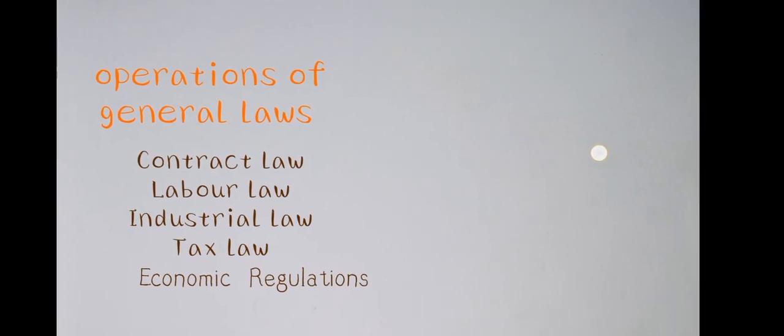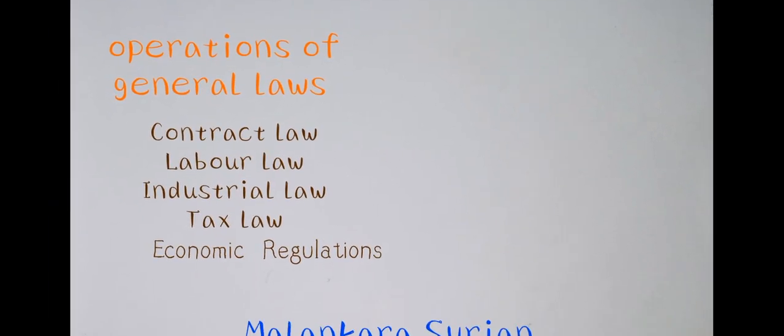There are some general laws which relate to educational institutions, for example contract law, labor law, industrial law, tax law, and economic regulations. The state can involve itself in these provisions, but the educational institutions are free to administer themselves without any restrictions or pressures from the state.